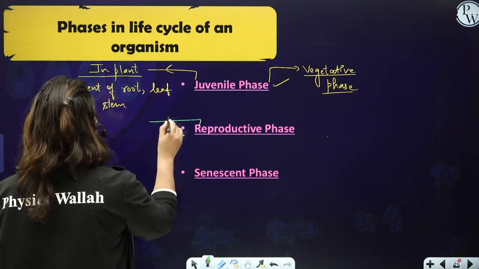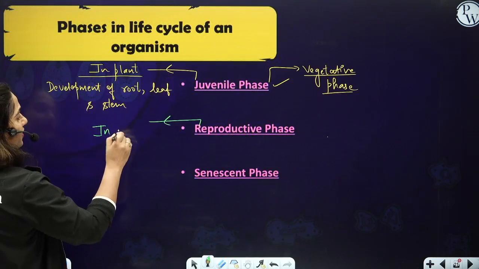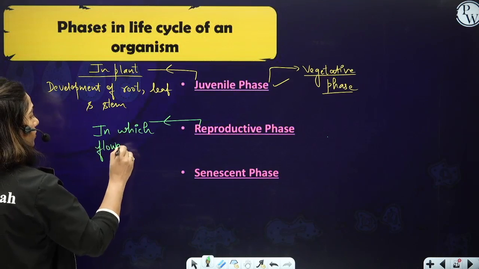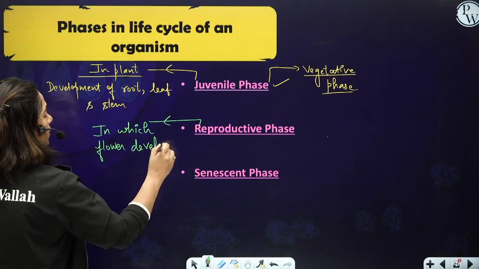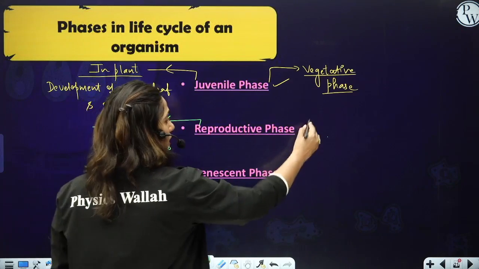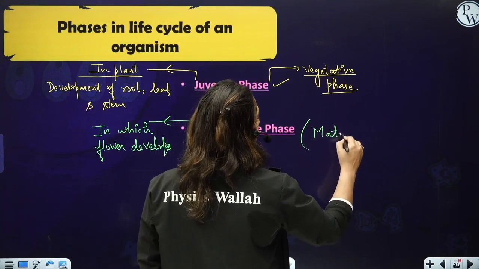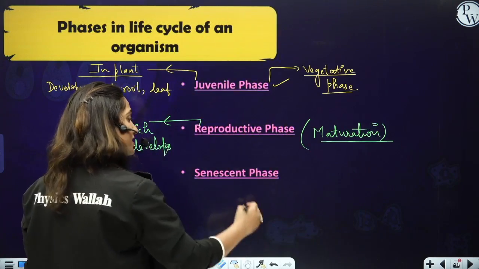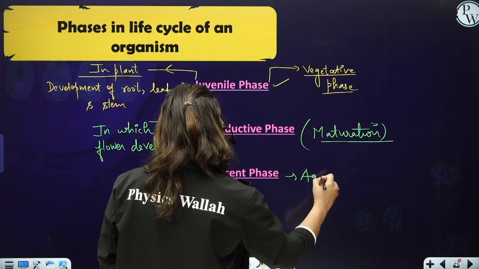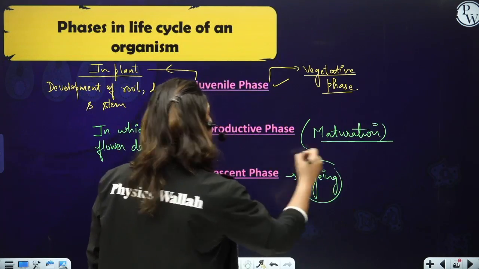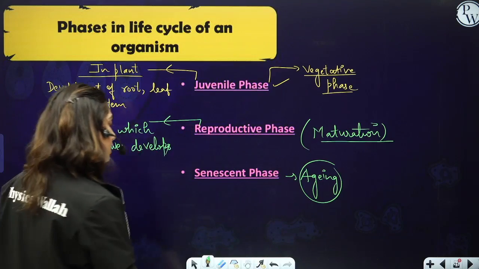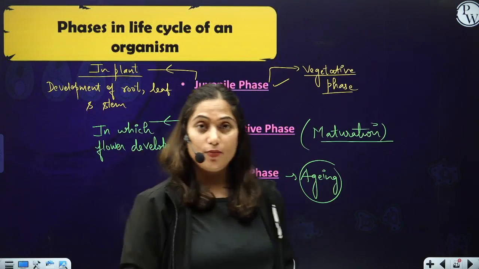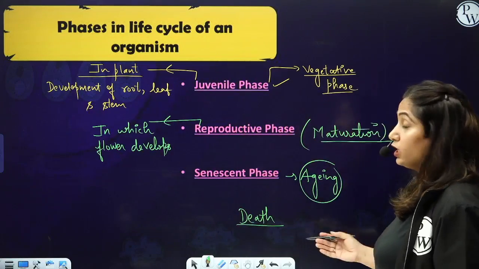It is a phase in which flowers develop on the plant. This is also called the maturation phase, in which the plant develops the flower and gets ready for reproduction. The senescent phase is the phase of aging, in which the plant undergoes the process of aging and ultimately it leads to death.